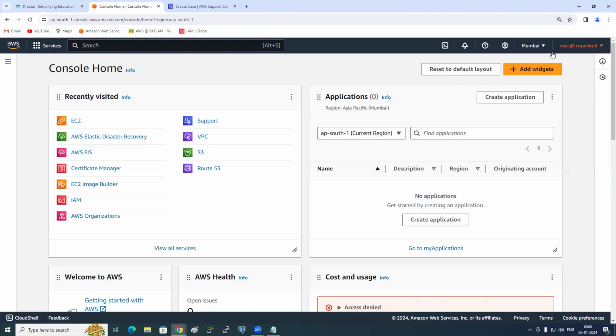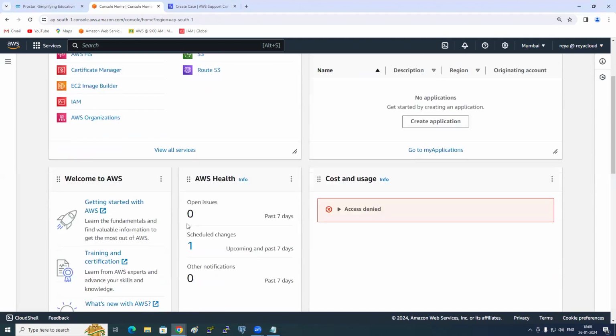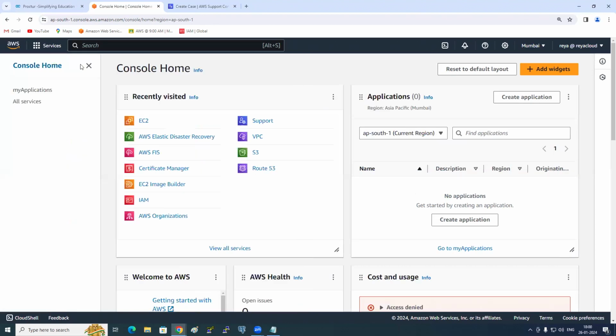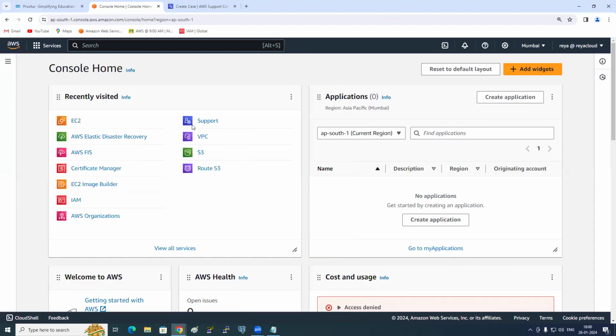This is related to your profile, and all these things are widgets. What is that? Widgets. Do you see this here? These are all recently visited AWS services. All these things you can ignore. These are all widgets, Nana. If you want to remove a widget, you can remove it. Like in your phone also you have widgets, no? If you want, you can keep it, otherwise no. So this is the console here.